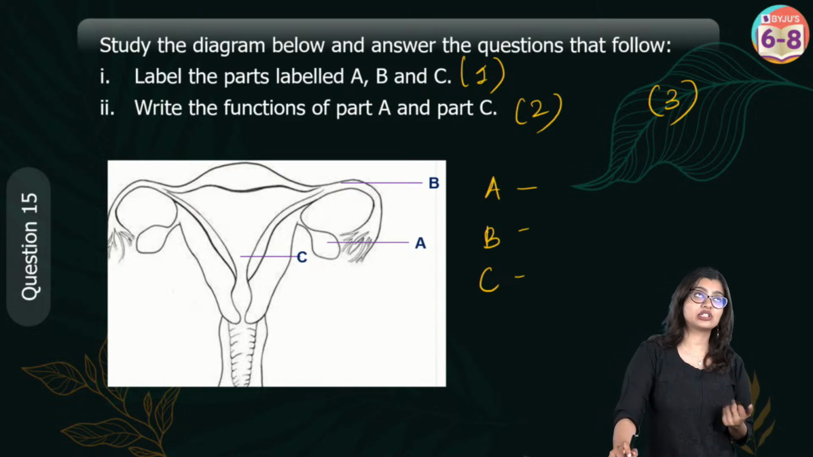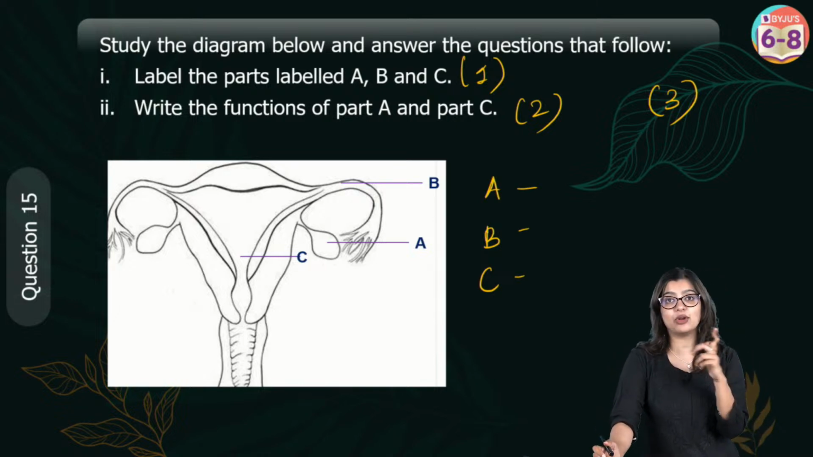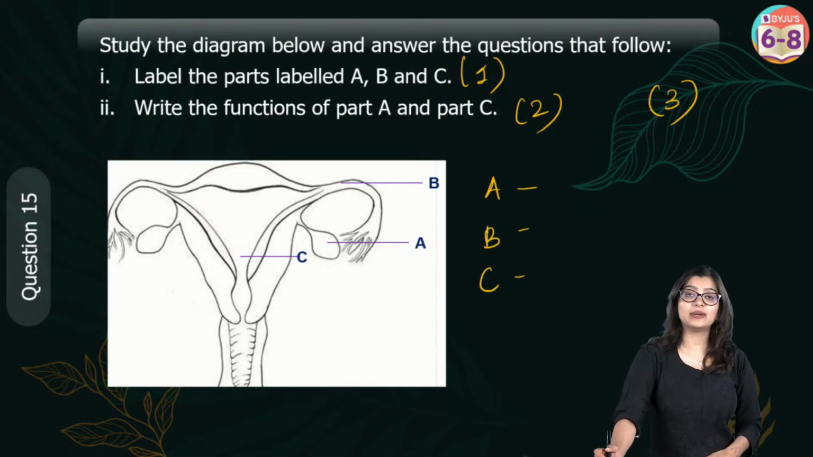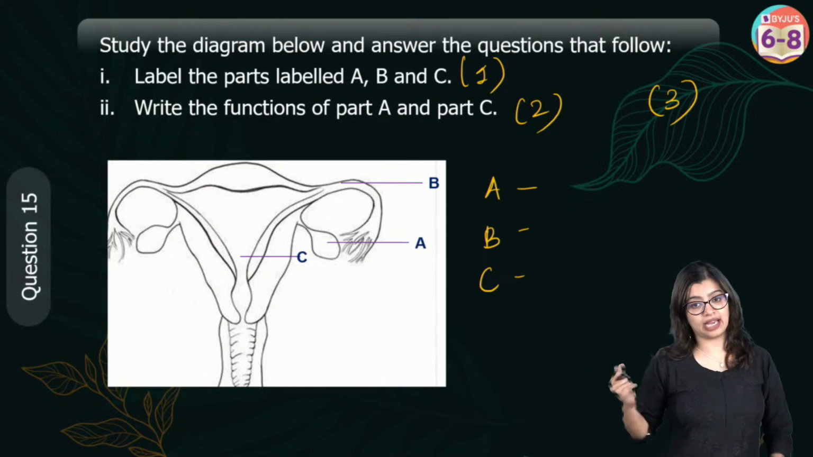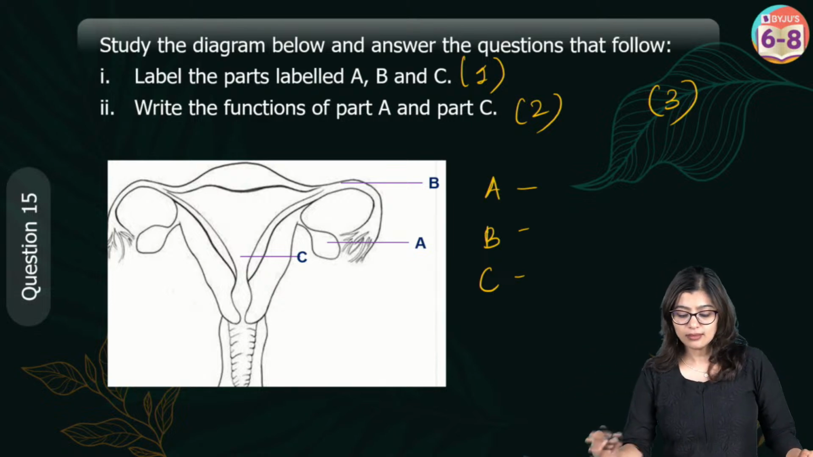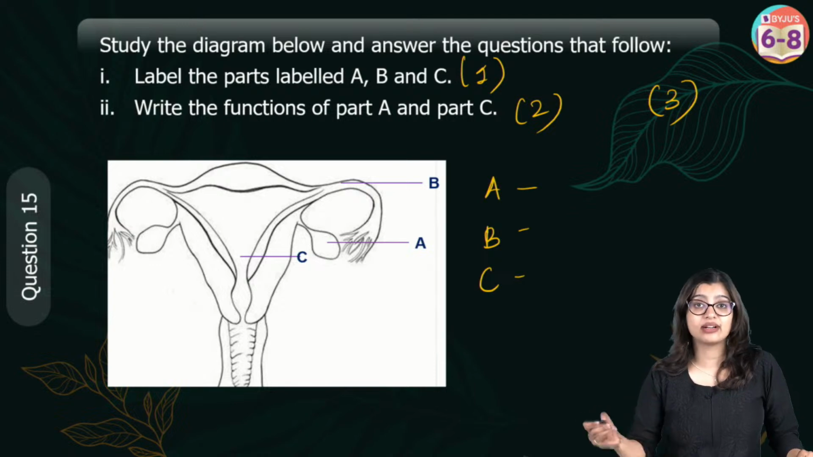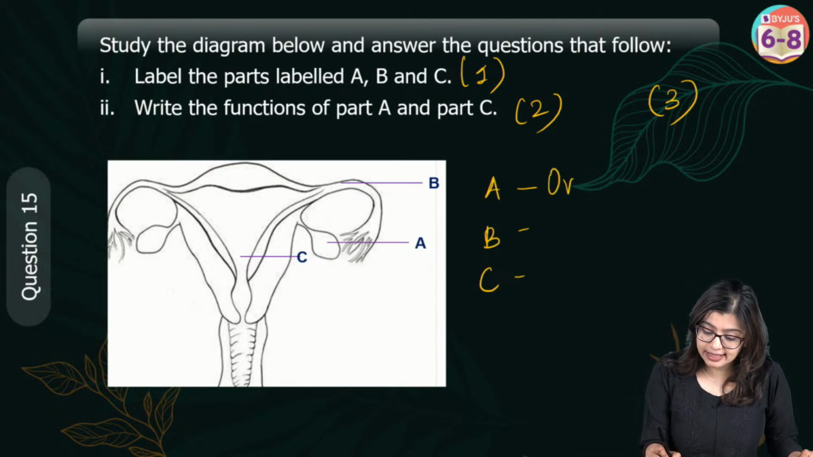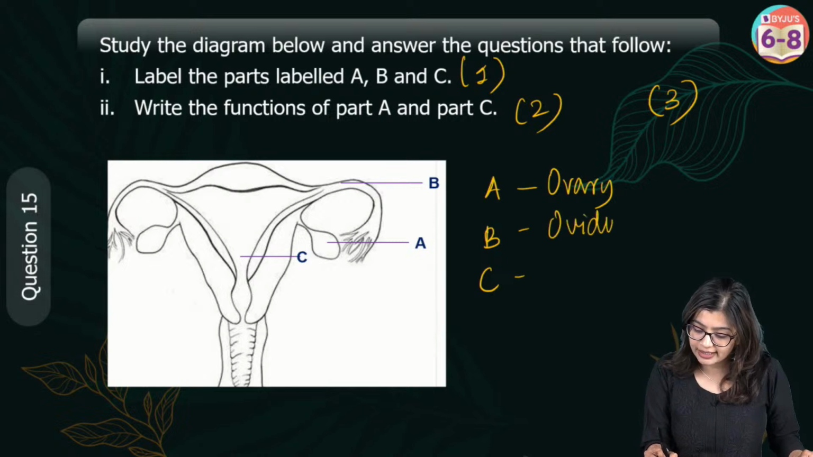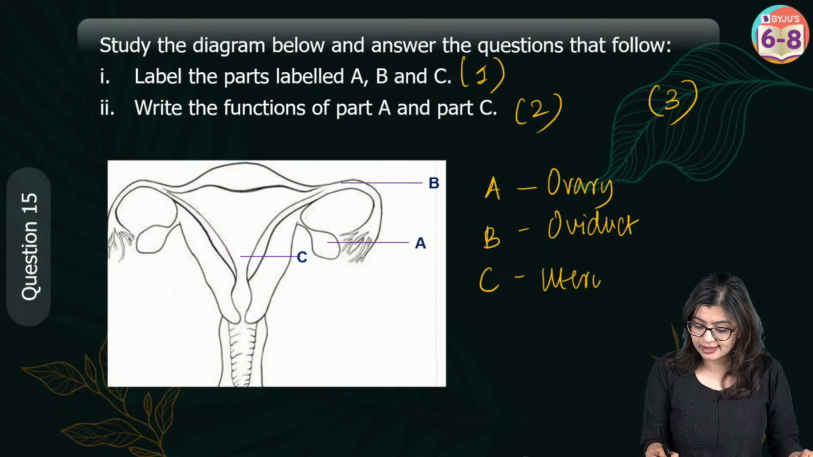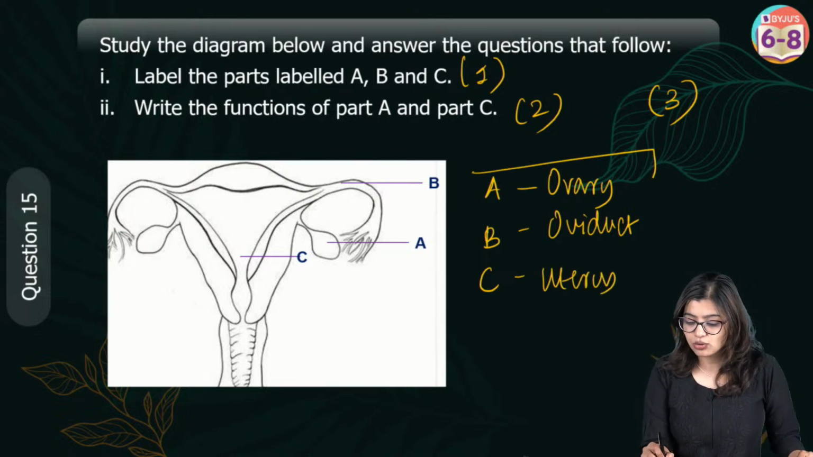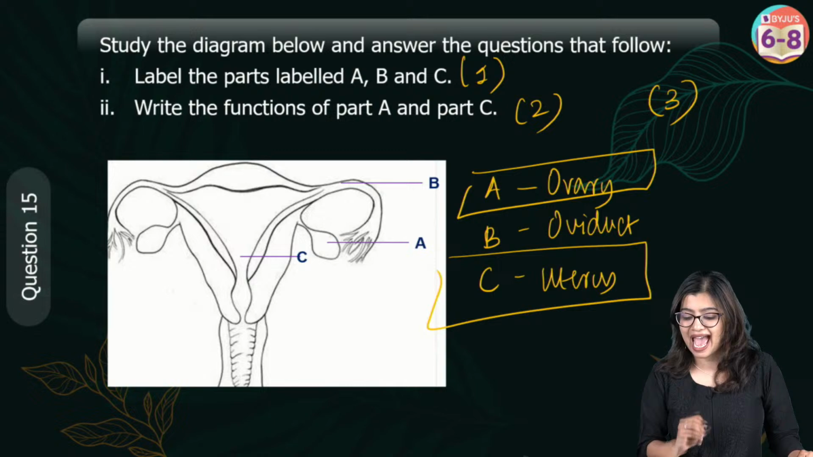TSH is basically thyroid stimulating hormone. That means it is responsible for telling the thyroid gland to produce thyroxine. In this case, what is A? A here is the ovary. B is pointing towards the oviduct or the fallopian tube. C is the uterus. Now they are asking you to write down the function of A and C.